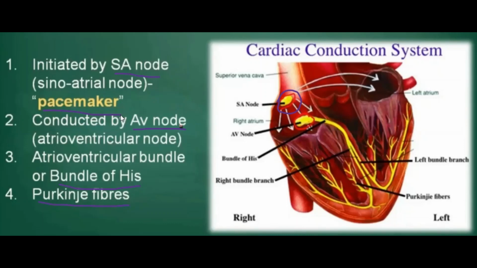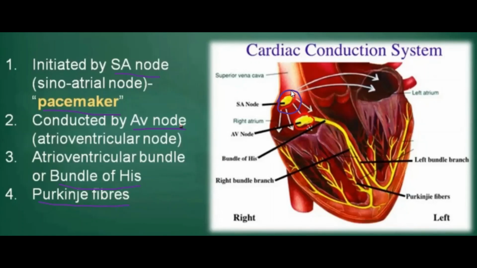Why is it known as the pacemaker of the heart? Because the SA node is initiating the impulse, so it is known as the pacemaker of the heart. Where is the SA node located? Near the right atrium, as well as near the superior vena cava. This one is the superior vena cava. In this region, the SA node is located. Understand?